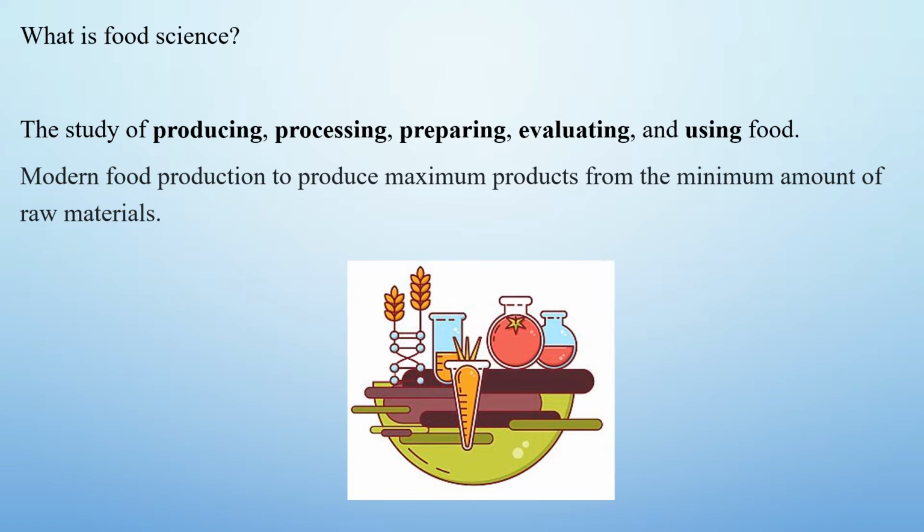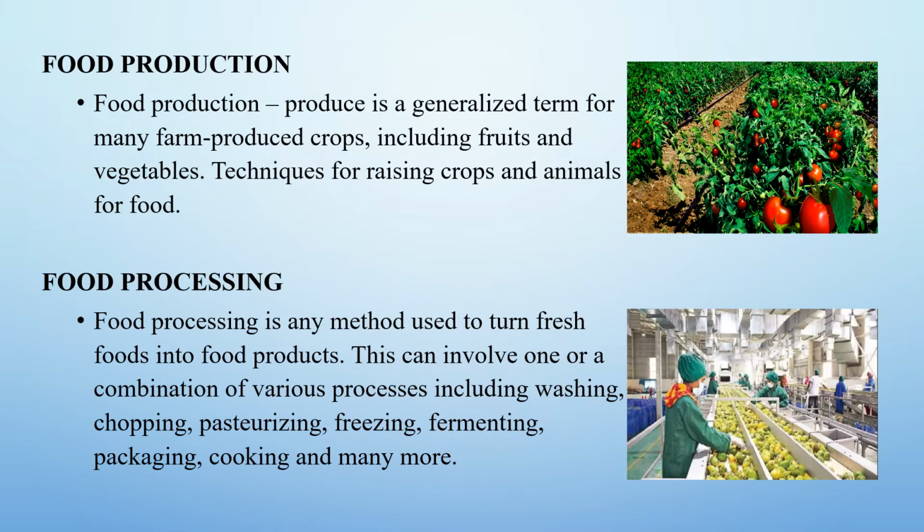What is food science? The study of producing, processing, preparing, evaluating, and using food. Modern food production aims to produce maximum products from the minimum amount of raw materials. Food production. Produce is a generalized term for many farm-produced crops, including fruits and vegetables. Techniques for raising crops and animals for food come under food production.